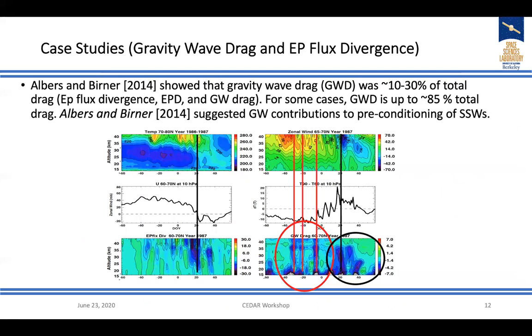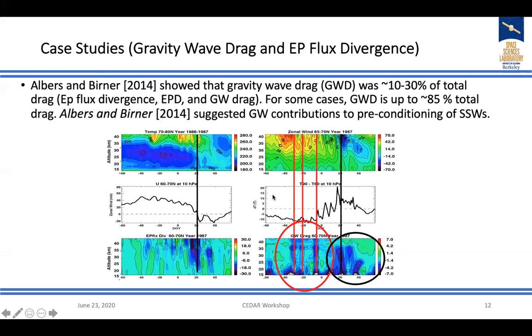In addition to the gravity wave variations, we study the gravity wave drag and the EP flux divergence. Previous studies show that the gravity wave drag was about 10 to 30% of the total drag, EP flux divergence plus the gravity wave drag. In their study, for some cases, gravity wave drag is up to 85% of the total drag. So we study the gravity wave drag from this ERA5 data set.